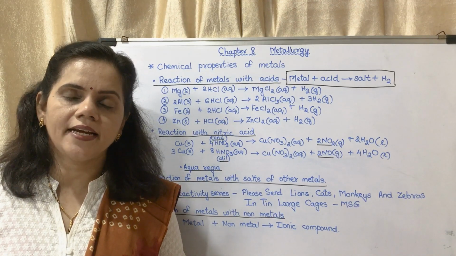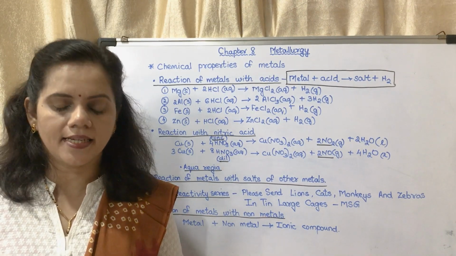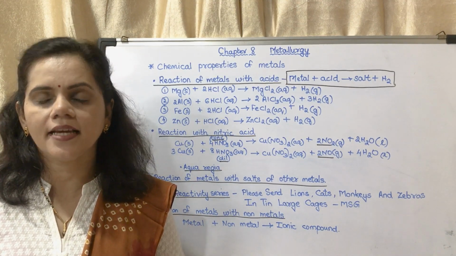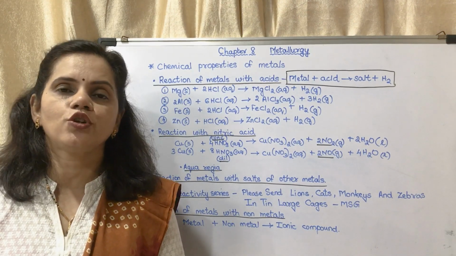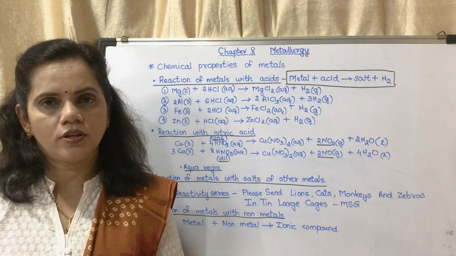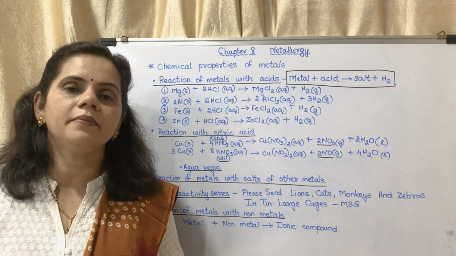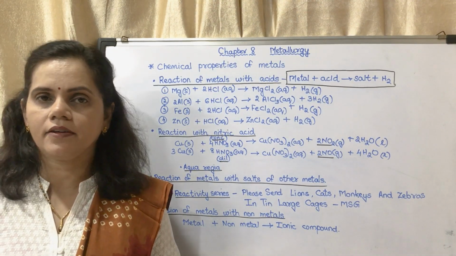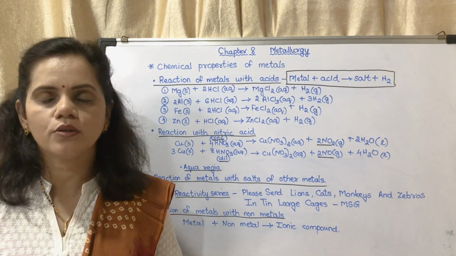Now towards the left hand side, towards the bottom of the page, they have given a reactivity series. That means magnesium is more reactive than aluminium, aluminium is more reactive than zinc, and zinc is more reactive than iron, okay. So this could be asked as an objective question. They will give you different options, you have to write the correct option, which one is more reactive. After some time I will show you how to determine which one is more reactive and which one is less reactive. Actually it depends upon its valency and the ability to lose electrons.